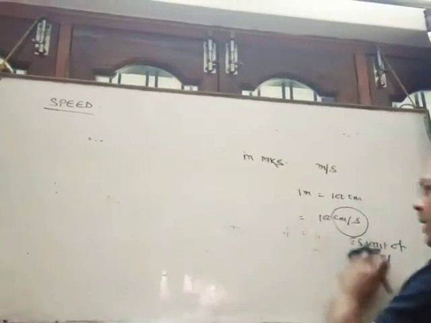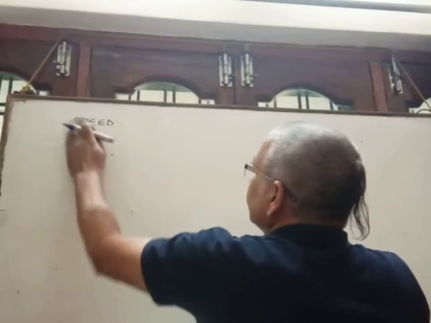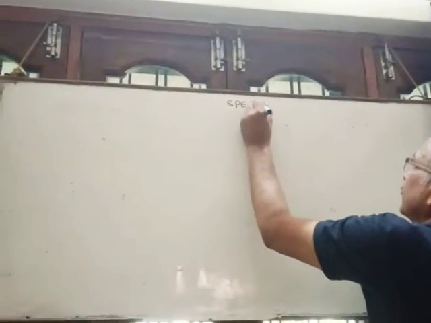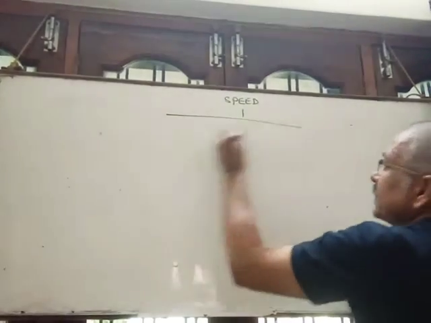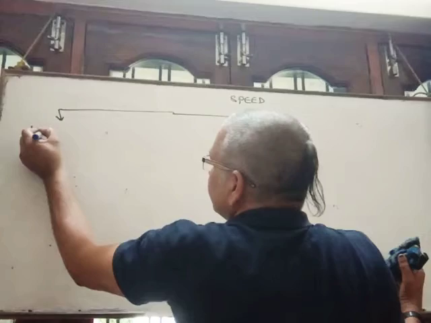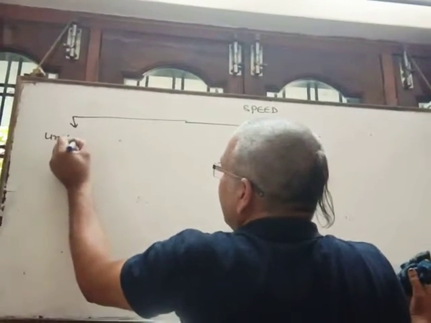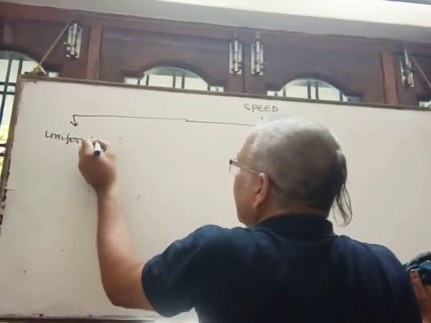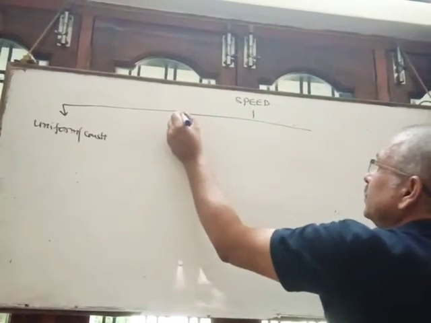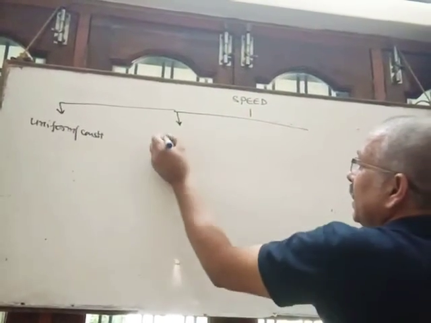And now let's see what are the types of speed. First, it is uniform speed. It is also called constant speed. Number 2, non-uniform speed.